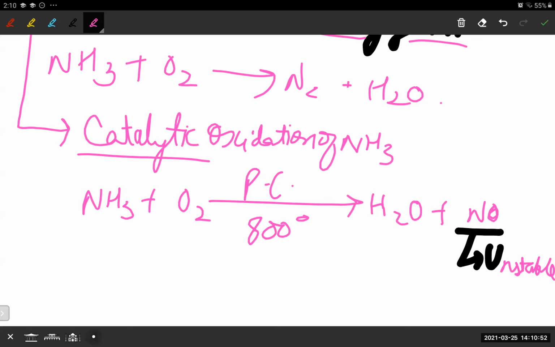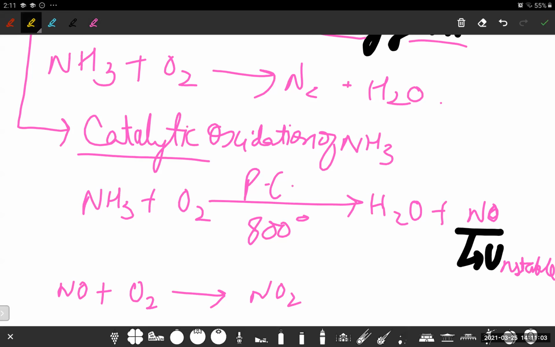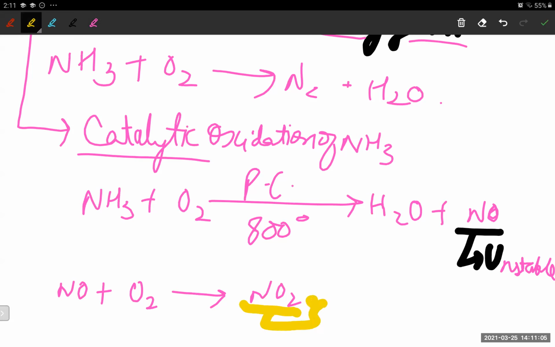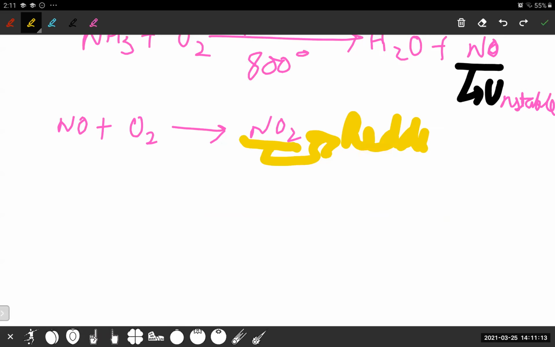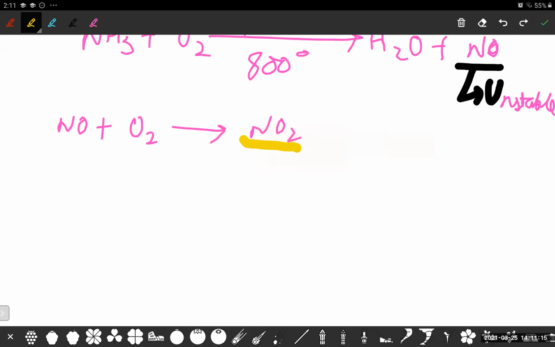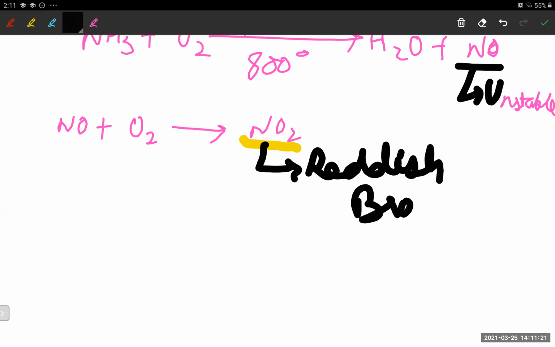Next, NO plus O2. Again, it will react with O2 to give us NO2. This is stable. Can anybody tell me the color of this? It will be reddish brown.